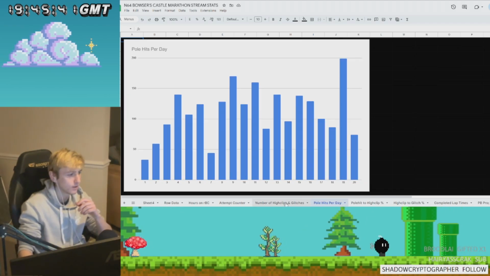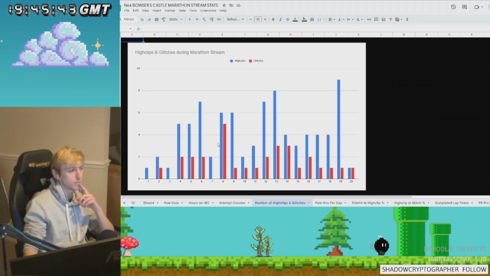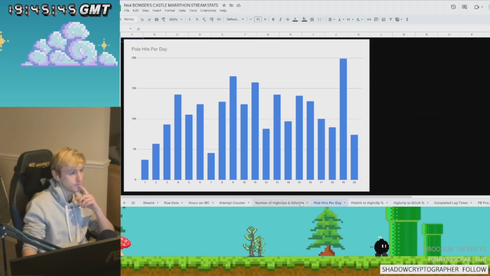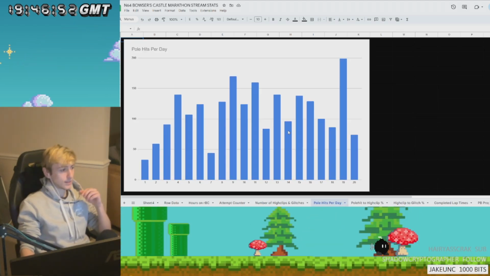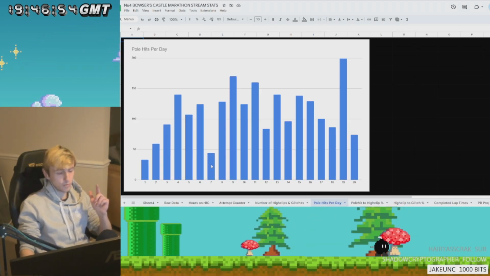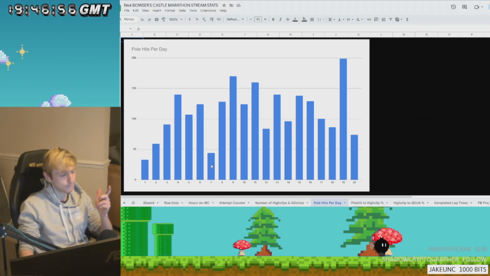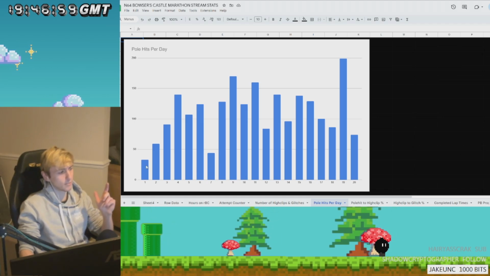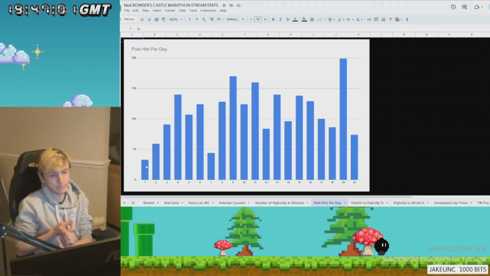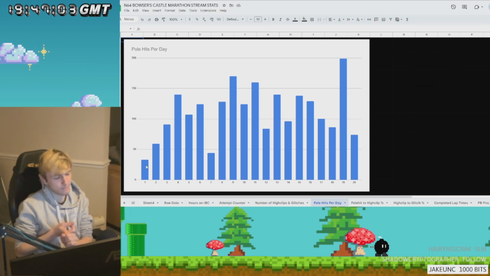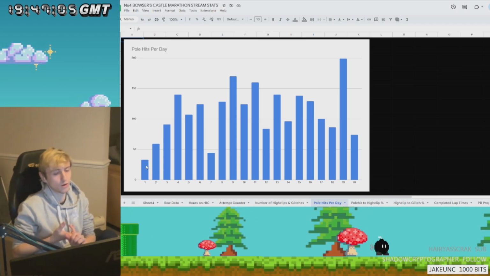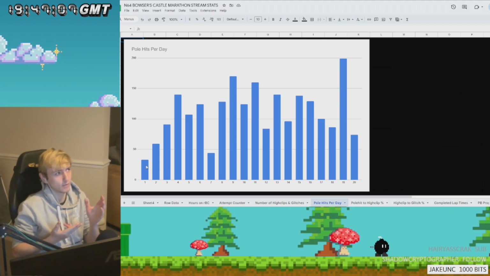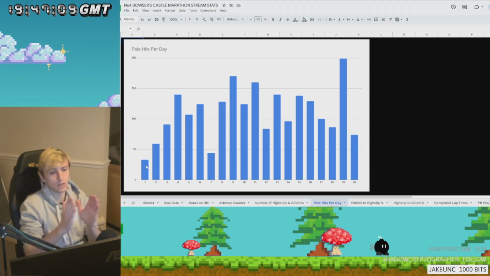So you can see, this is the high clips, and you can see the blue, if I just quickly flick between these two, it correlates quite a lot. Again, day 7, low because I spent 7 hours doing a speedrun. Day 1, low because the consistency on day 1 was bad anyway, I just wasn't in the groove yet. And then also, I only had like 12 hours from starting the stream to waking up, so it was like half the time.